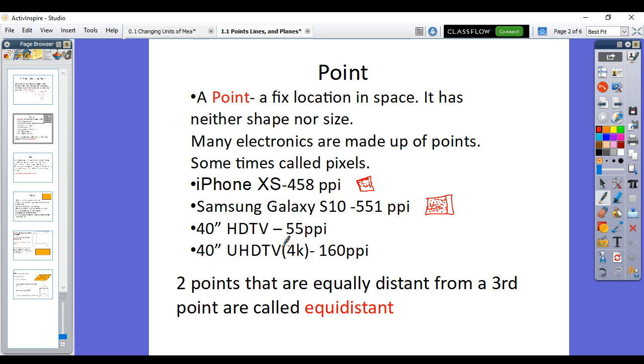Comparatively to TVs. Now, when 2 points are the same distance away from 1 point, they're the same distance away. That's called equal distance. These 2 points, this one and this one, are equal distance from this third point. This is the third point. So point A and point B are equal distance to point 3. Right? So that's points. A point is just a specific place in space and time and a moment.